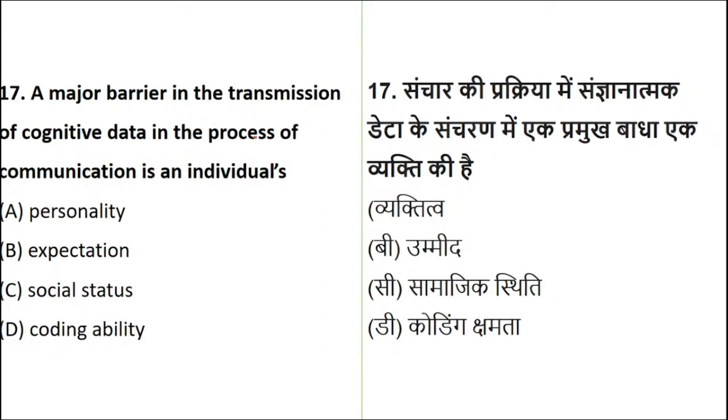Okay, then question number 17. A major barrier in transmission of cognitive data. Now again, please remember the keyword of the question, cognitive data, which is with the help of mental ability. So a major barrier in the transmission of cognitive data in the process of communication is an individual's what? Personality, expectations, social status, coding ability. Here also the confusion can be there. A major barrier in transmission of cognitive data in the process of communication is an individual's what? Personality, expectation, social status, coding ability. It results into what?